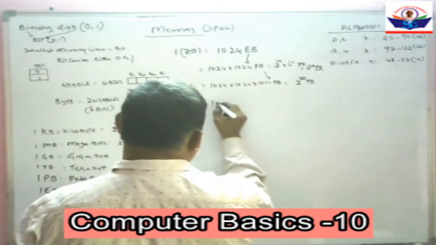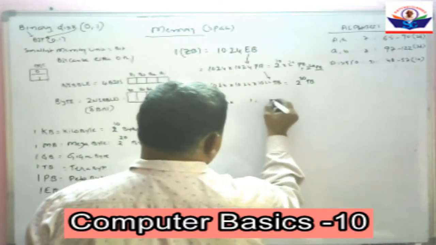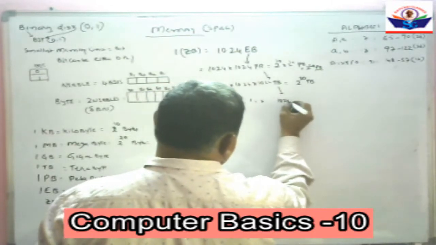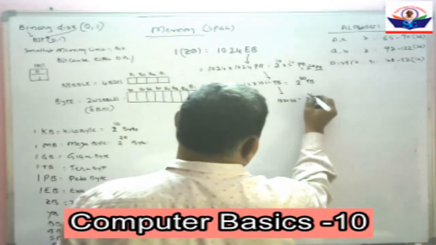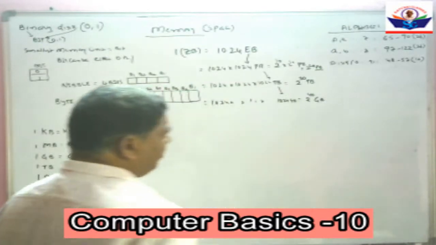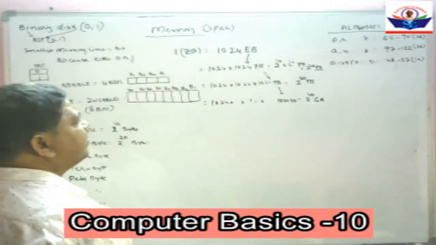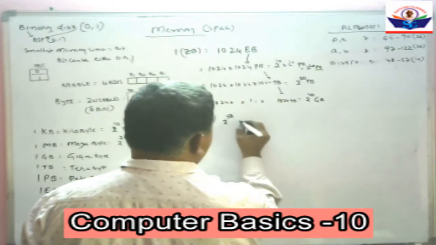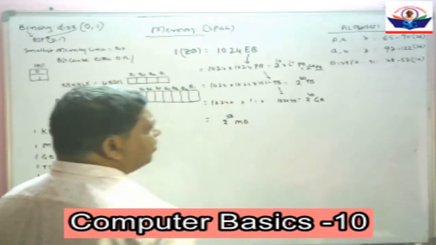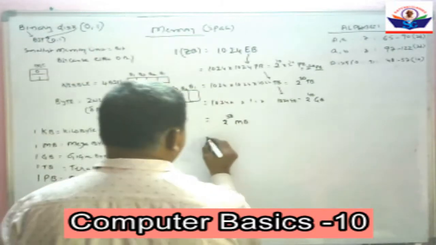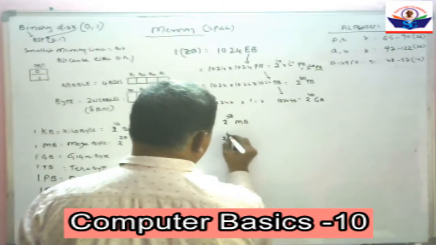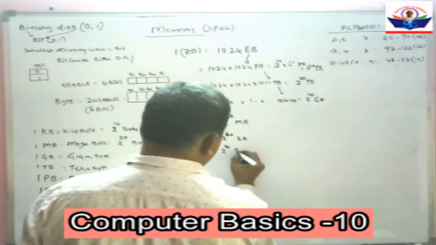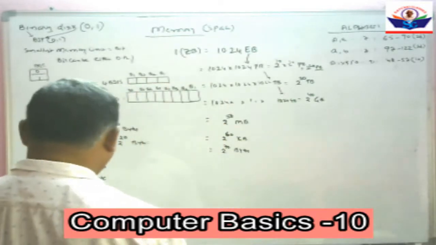This can also be written as 1024 into 1 terabyte, 1024 GB. That is 2 to the power of 40 GB. This can also be written as 2 to the power of 50 MB. This can also be written as 2 to the power of 60 KB. This can also be written as 2 to the power of 70 bytes.